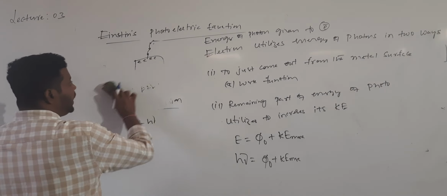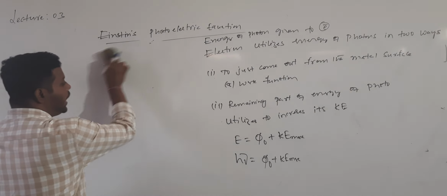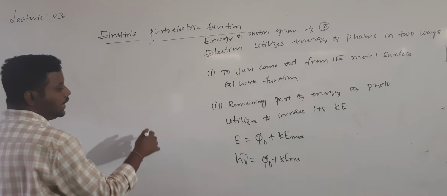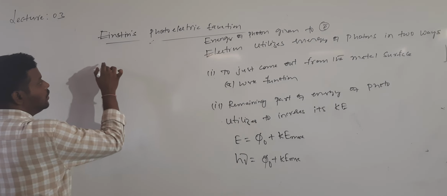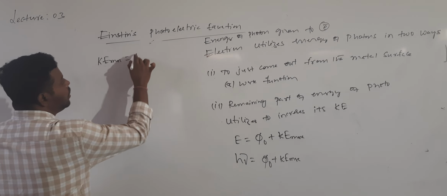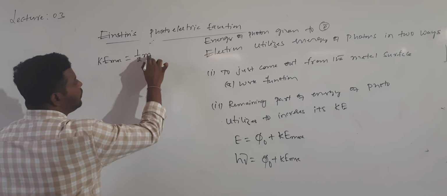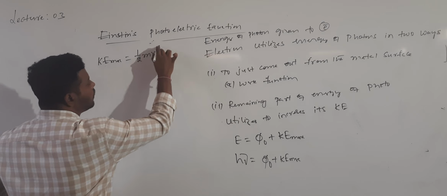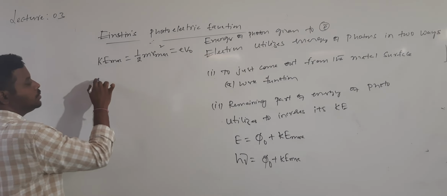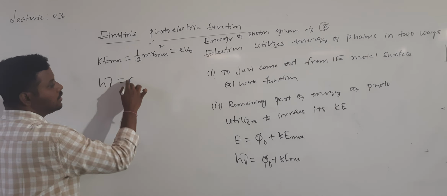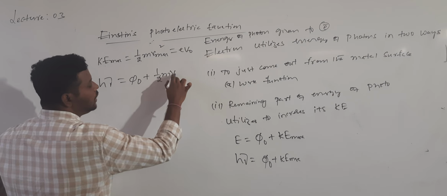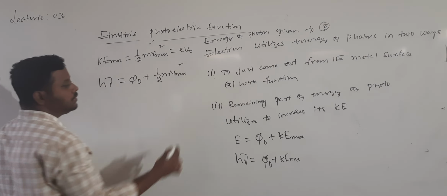Now I want to obtain the expression for Einstein's photoelectric equation. From the remaining part I will write this. What is the KE max value? KE max is equal to 1/2 m V maximum squared, which can also be written as e V naught. So from this, what can I write? h mu is equal to phi naught plus 1/2 m V maximum squared.